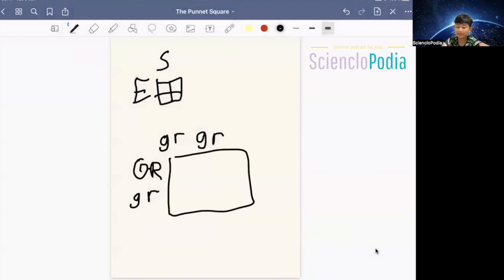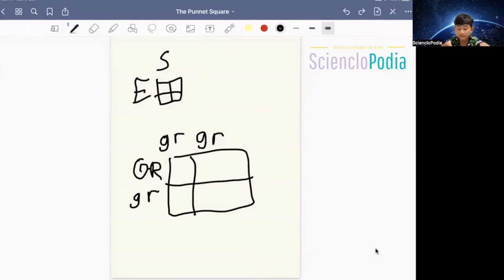What's so special about the Punnett Square is that it's very useful and it can get really, really accurate. Once we know the phenotype of a parent, we can know the offspring. I just want to say that this is the dependent spreading of genes, not the independent spreading of genes. So what we have here is GR.